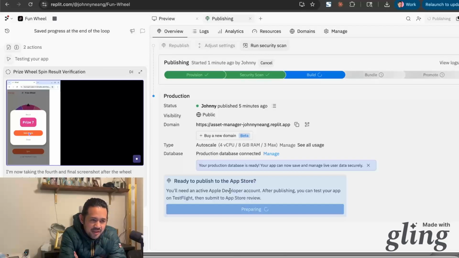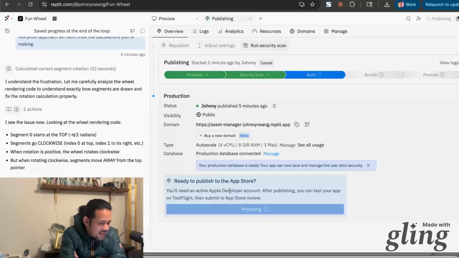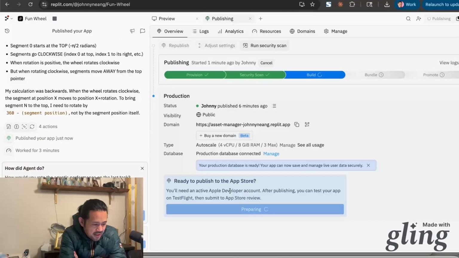Like, setting up the databases, web. But if it could do the same thing for apps, I think I might just still use Cursor and Cloud to do this. And then maybe I'll just use Replit just to manage the publication part of it. It's still a very manual process. So let's see if Replit actually does a better job at allowing me to do this.